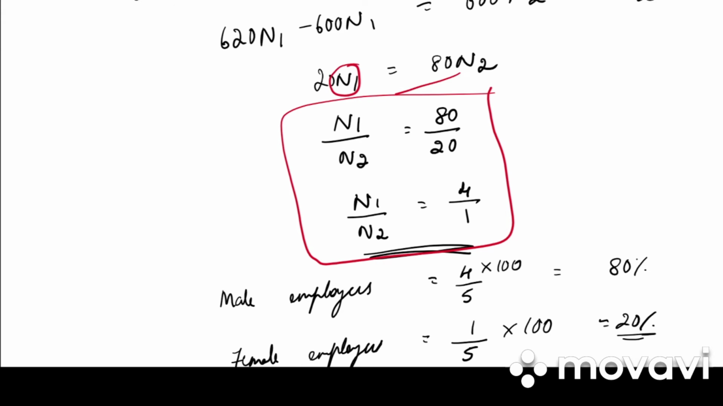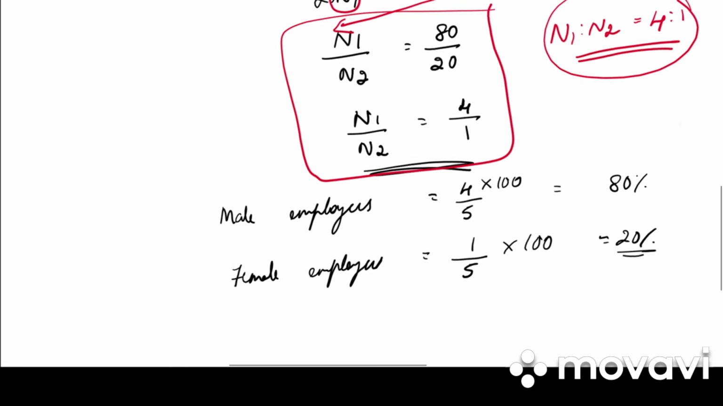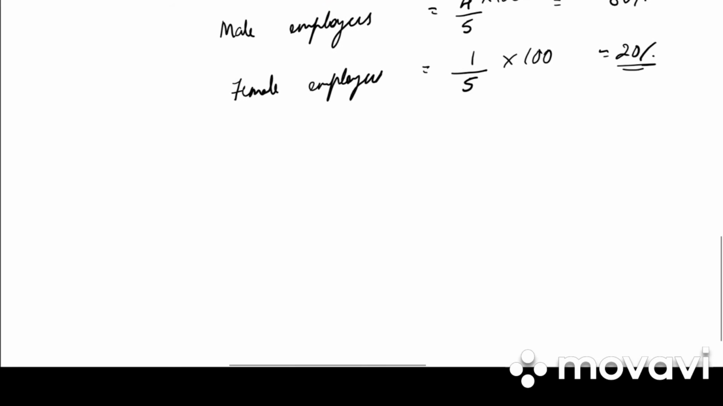From this n1 I divided the n2, and from this 80 I divided 20. So I got n1 is to n2 is equal to 4 is to 1. I took the ratios. And how did I get male employees? 4 divided by 4 plus 1, into 100. Female employees will be 1 divided by 5 into 100. That is 20%. Apart from this, you can use one more way to work out the problem.